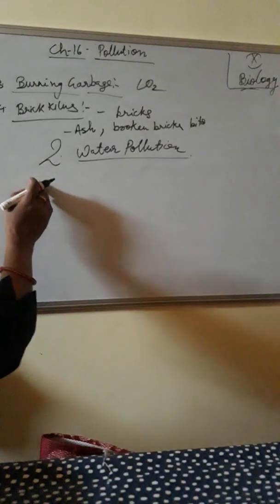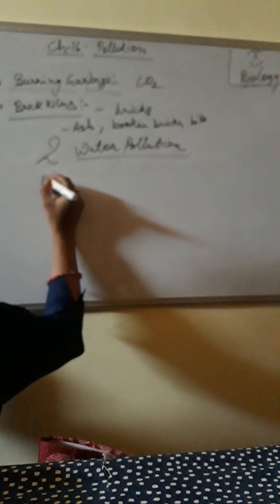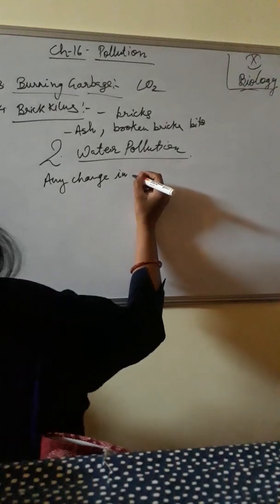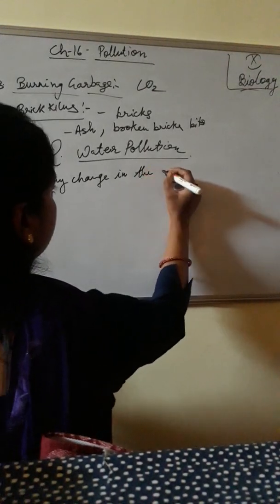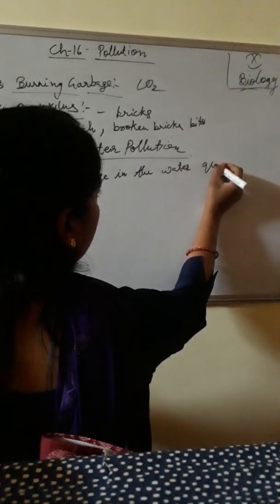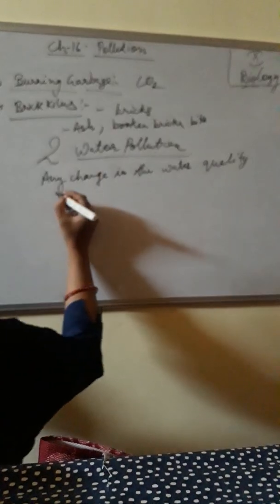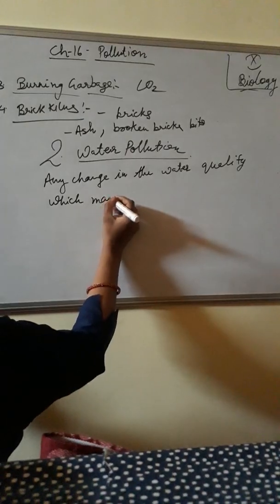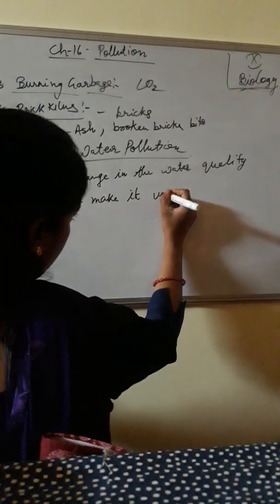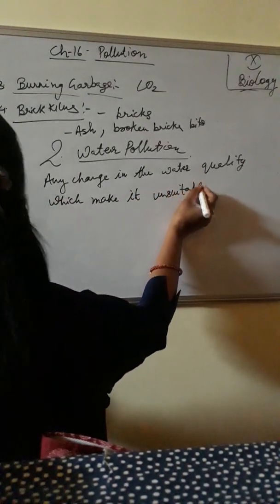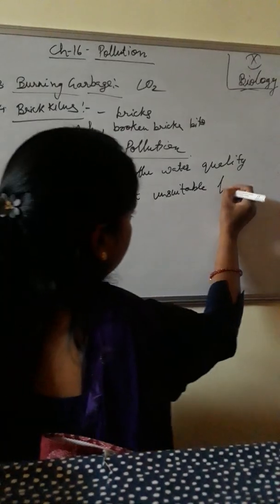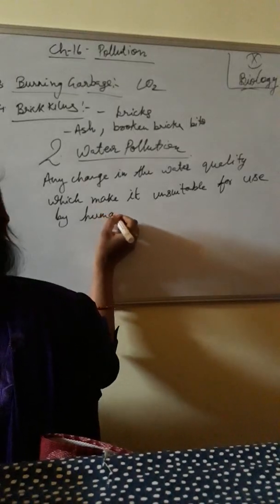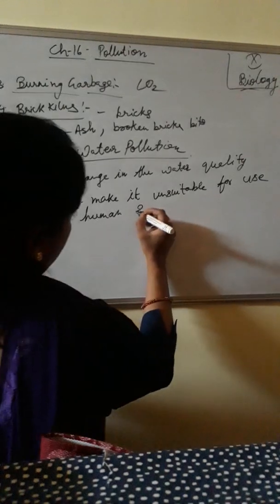Water pollution means any change in the water quality which makes it unsuitable for use by humans and by other living organisms.